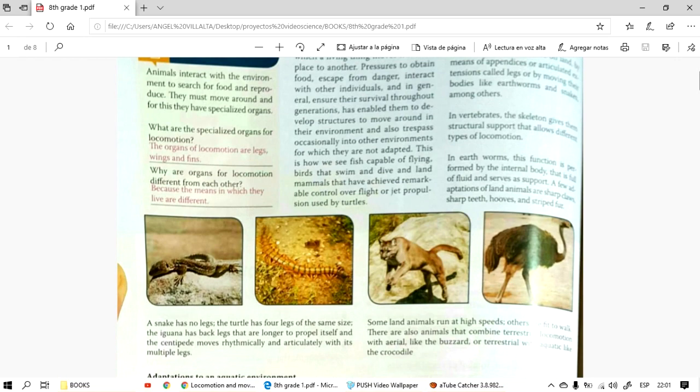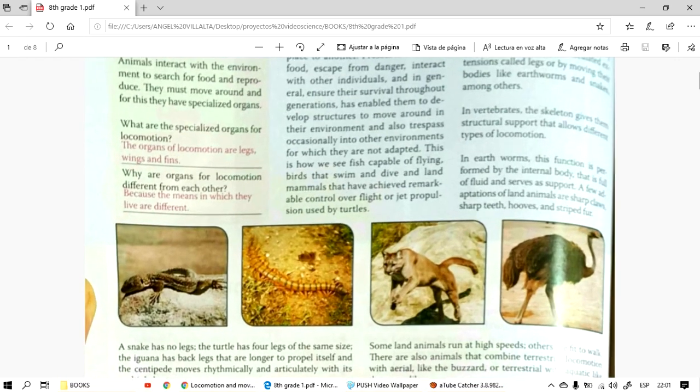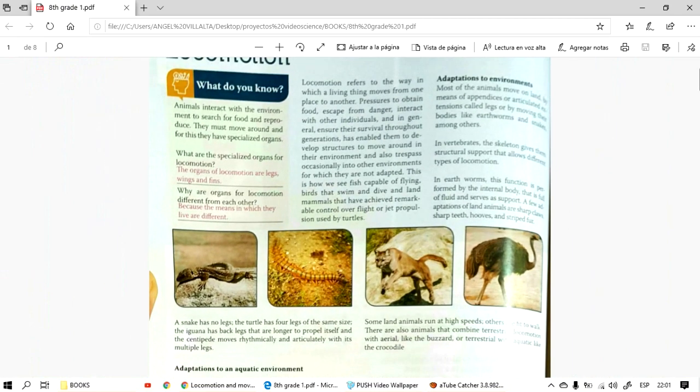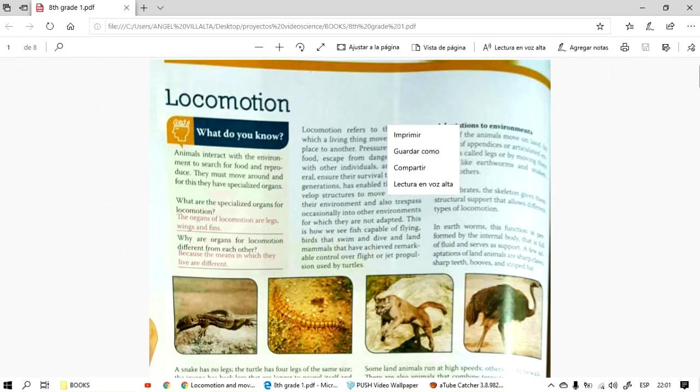In your book, you will see two questions on this side. Number one, what are the specialized organs for locomotion? And why are organs for locomotion different from each other? I already have an answer here, but I want you to answer it with your own words. Alright, now I'm going to speak a little bit using a slideshow.